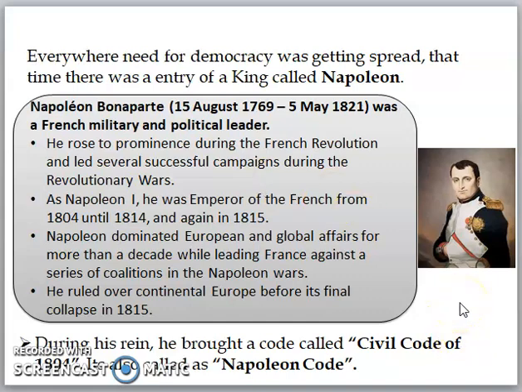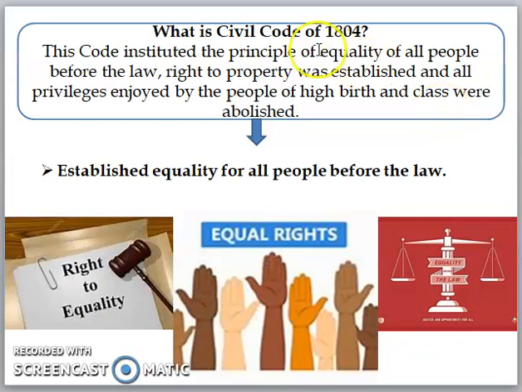Now, how did he reframe Europe? He brought something called the Civil Code of 1804, as it was set by him. It is also called the Napoleonic Code. Now, what is the Civil Code of 1804? This is a code that makes many changes, like principles of equality for all the people.